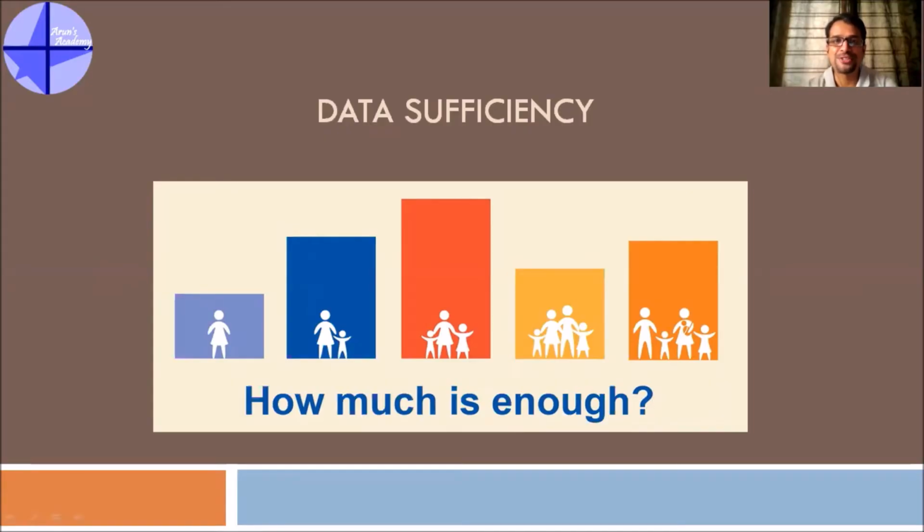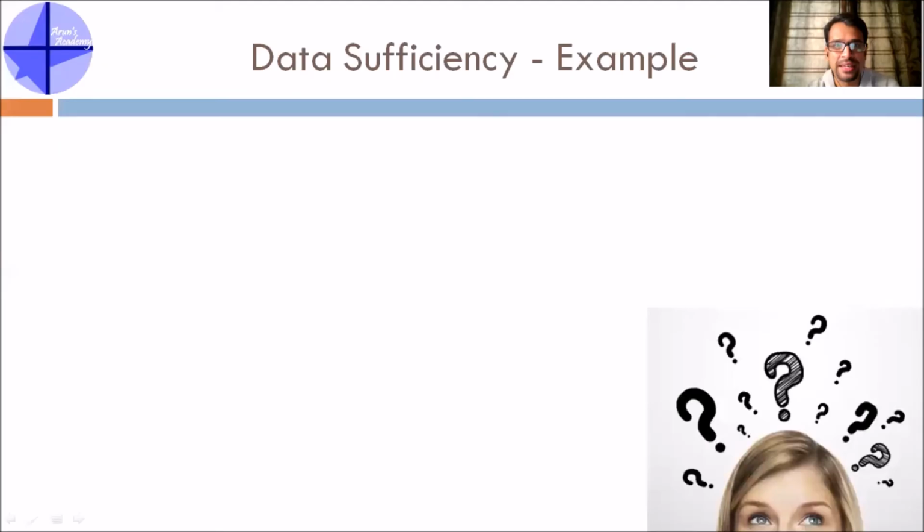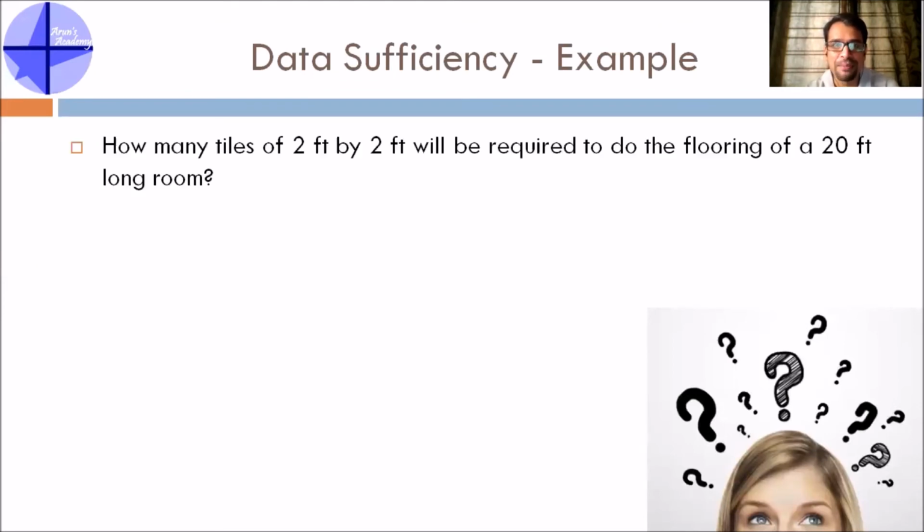Let's move on to the next topic, which is data sufficiency. Basically, how much data is enough? Let's take an example and understand this topic. How many tiles of 2 feet by 2 feet will be required to do the flooring of a 20 feet long room? This topic covers a lot of different topics.